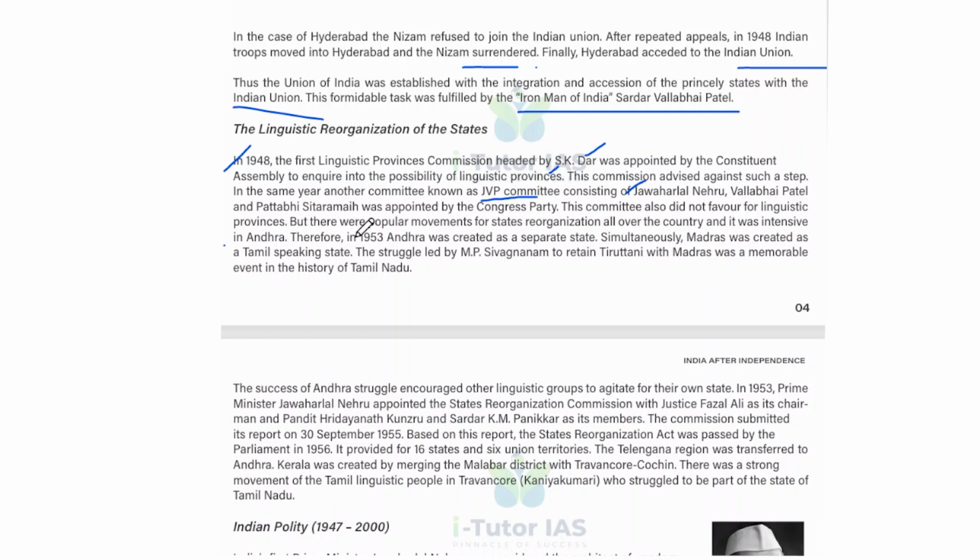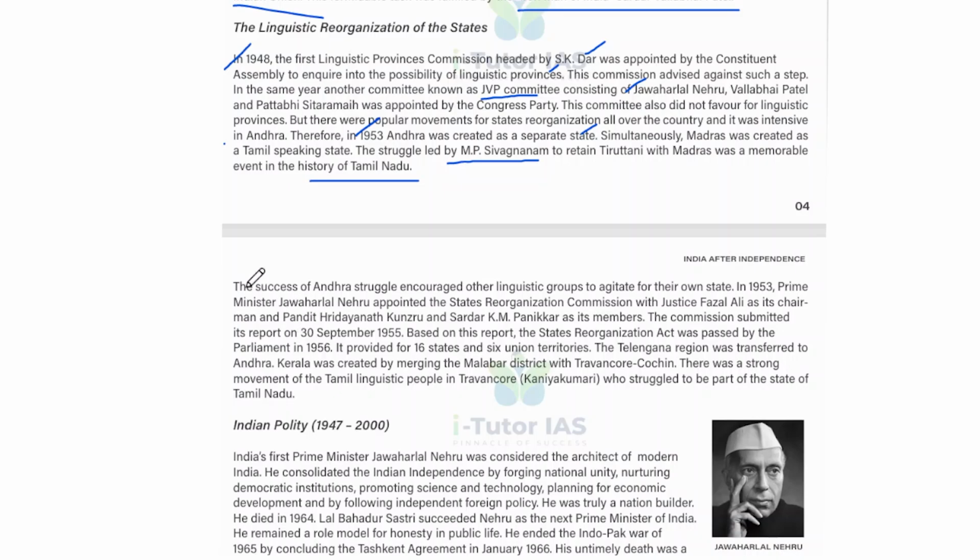And therefore, in 1953, Andhra was created as a separate state. Simultaneously, Madras was created as a Tamil speaking state, and the struggle by M.P. Sivagnanam to retain Tirutani with Madras was a memorable event in the history of Tamil Nadu. And the success of Andhra's struggle encouraged other linguistic groups to agitate for their own states.